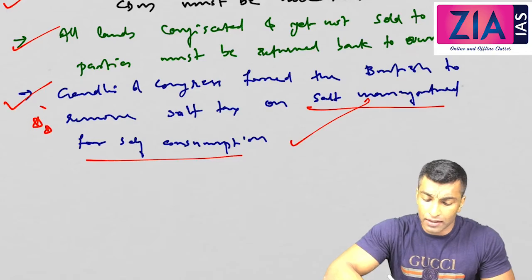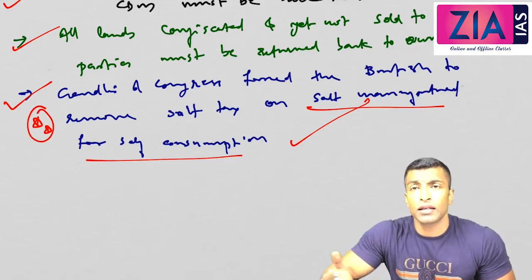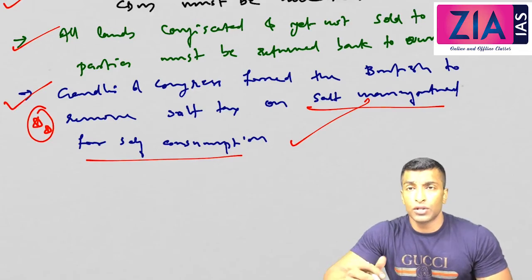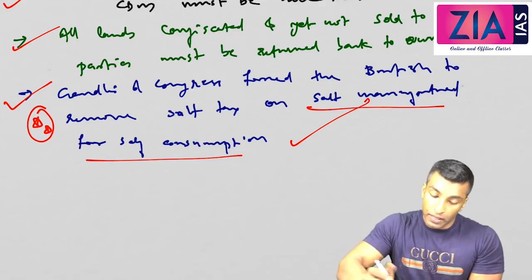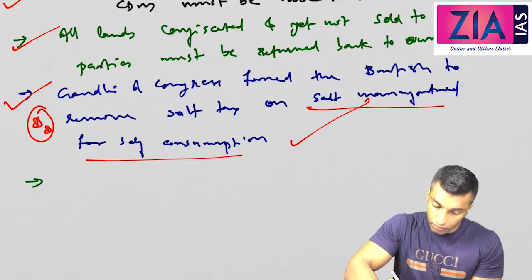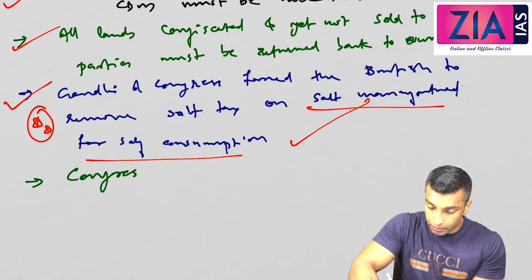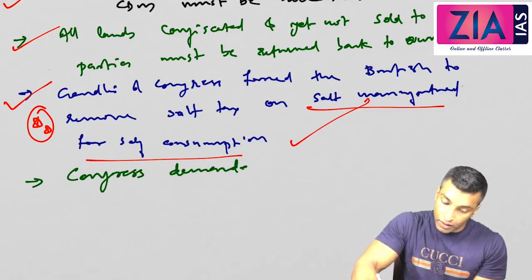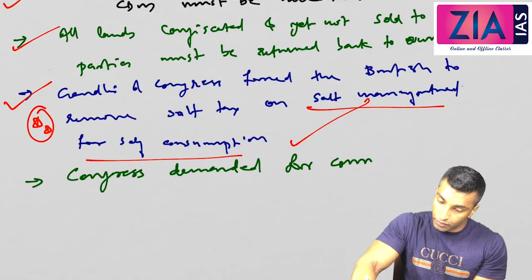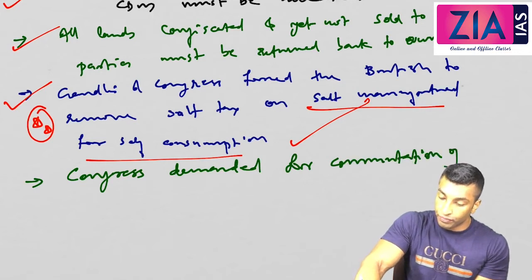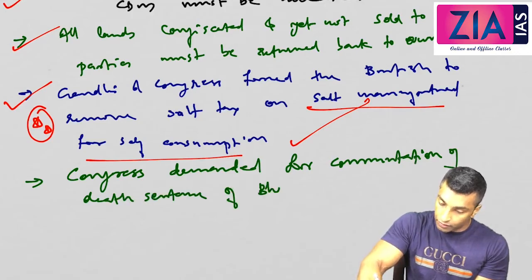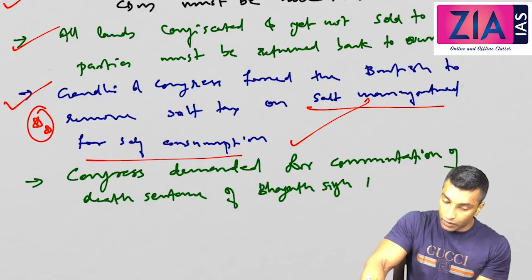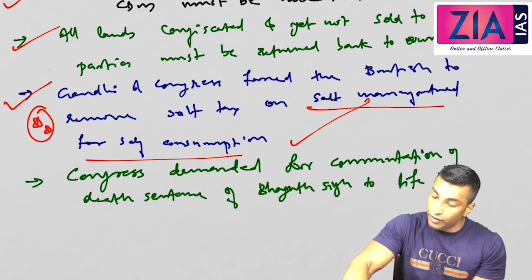So see, whenever you are reading, this kind of clarity is required. If a statement simply says the salt tax is abolished, you cannot write that. Okay, the salt tax is still there for the commercial purpose. So if you get a statement like "salt tax is abolished", that cannot be your answer. Okay, now next: Congress demanded commutation of the death sentence of Bhagat Singh to life imprisonment.